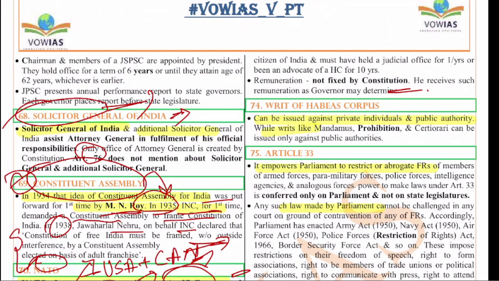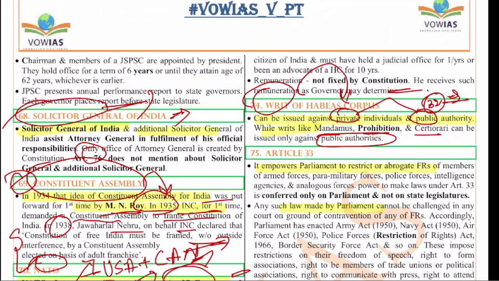Next is about the writ of habeas corpus. As we all know, under Article 32, we have various writs. Now, what about the writ of habeas corpus? Under habeas corpus, the writ can be issued against private individuals as well as public authorities, while the writs of mandamus, prohibition and certiorari can be issued only against public authorities. So basically, if a person is arrested illegally, by the writ of habeas corpus he can be released. That is the thing about habeas corpus.